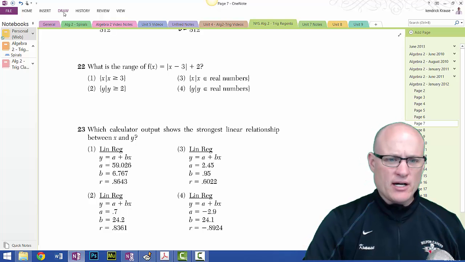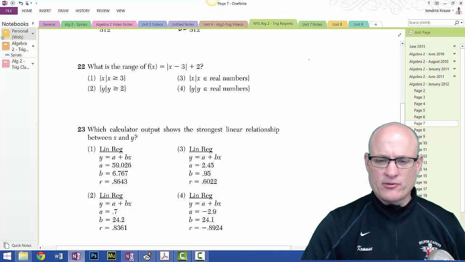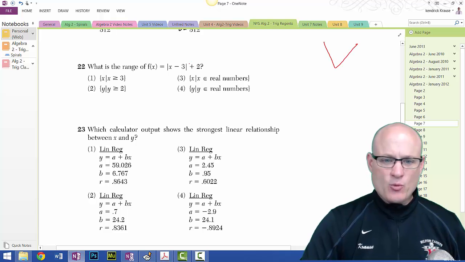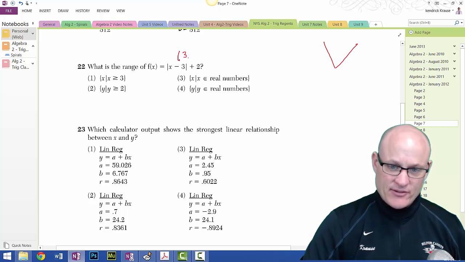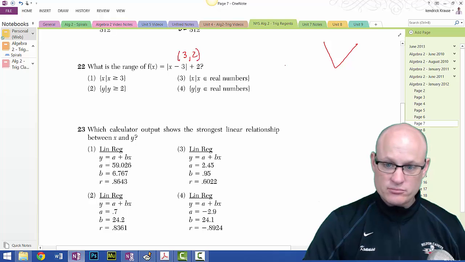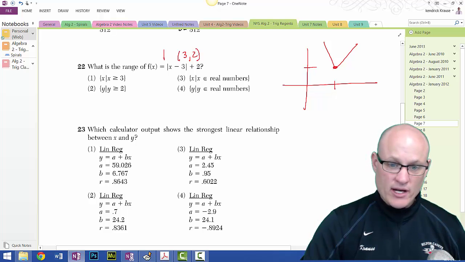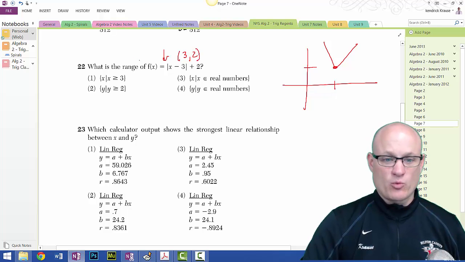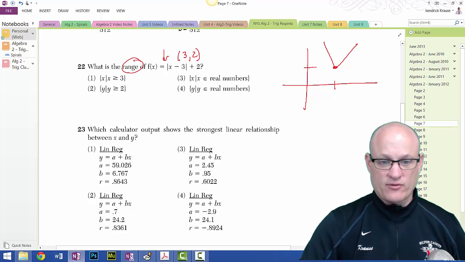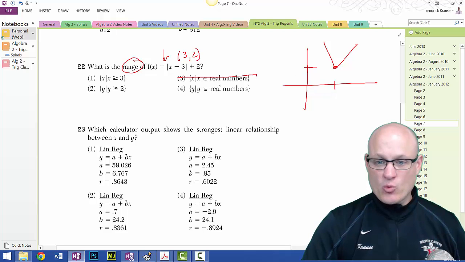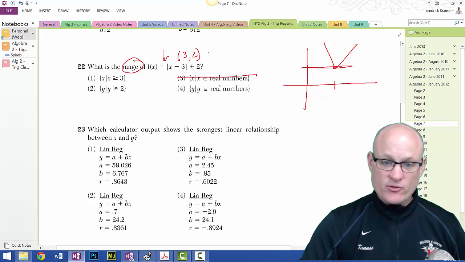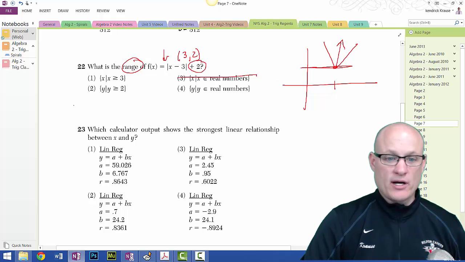I hope that you guys know that this here is an absolute value. It looks something like this, where the vertex is +3, +2. It's going up because there's no negative in front. So the question says, what is the range? Now, range are the y values, not x values. Get rid of choice 3. So the lowest y value is this y value right here, which is 2, and it goes forever and ever up. Y is greater than or equal to 2.